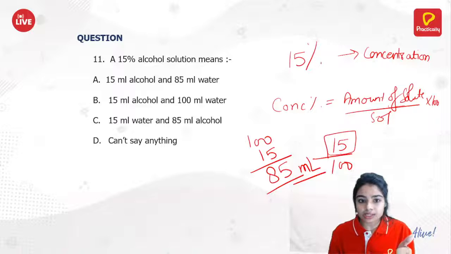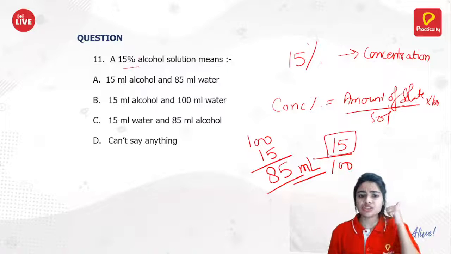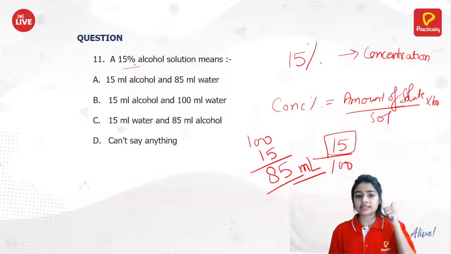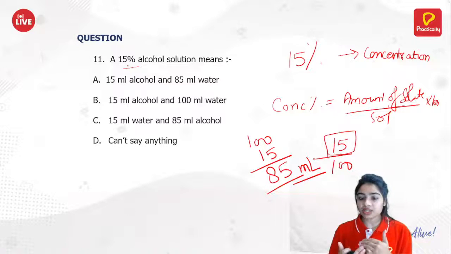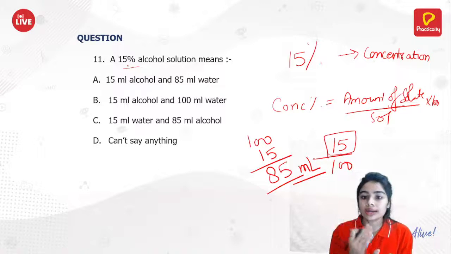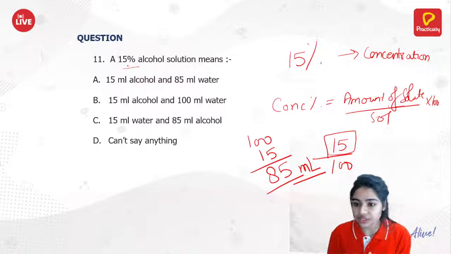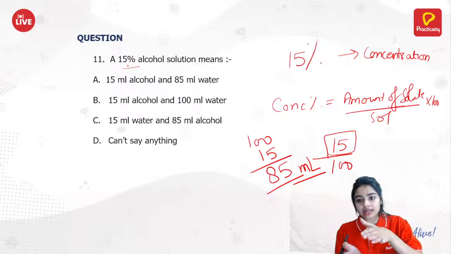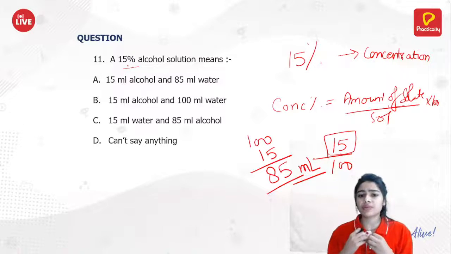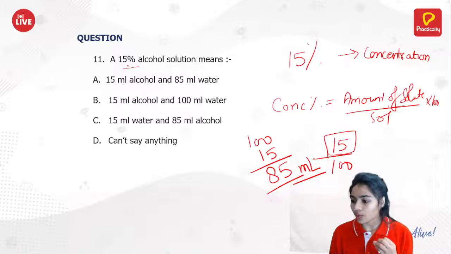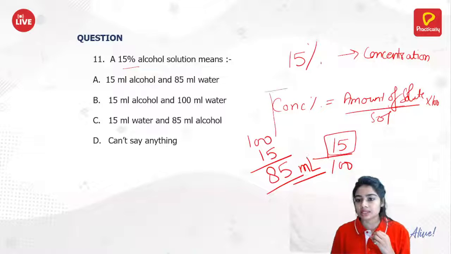So remember this thing. They can change this number, this percentage. When they change the percentage, you should know what it denotes. It denotes the concentration. So we need to find the amount of solute and solvent. The question can be framed in any way, just you need to remember this thing.